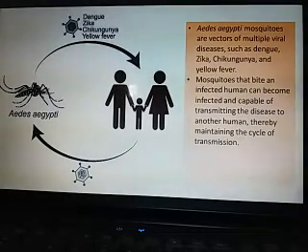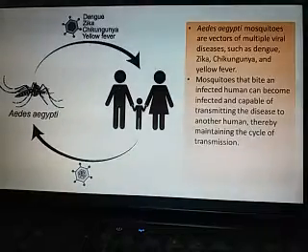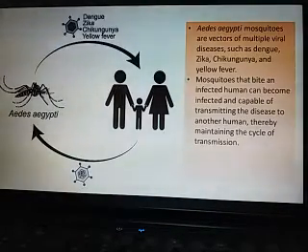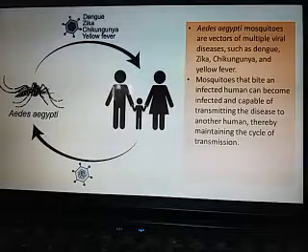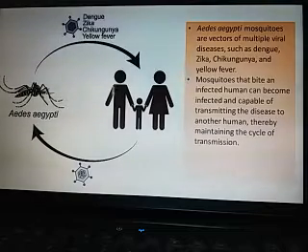So use the mosquito net, and you have to always take care in your home and outside your home